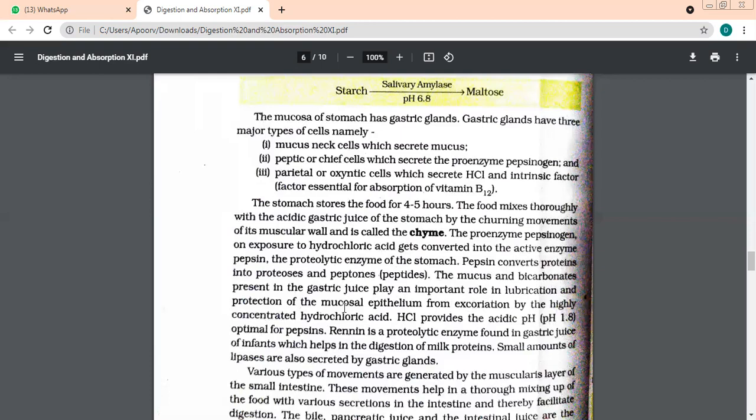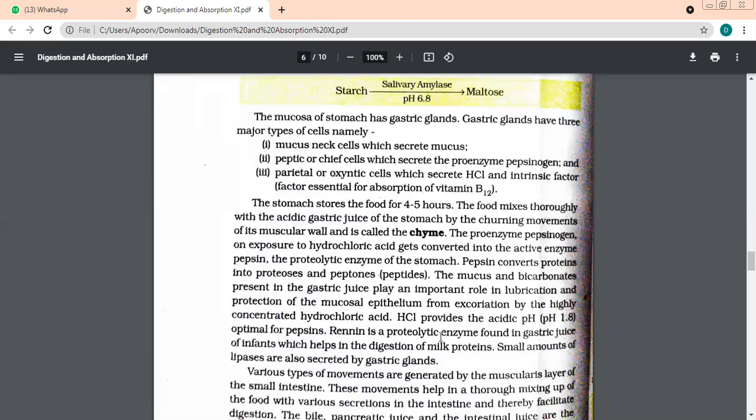The HCl present in the stomach is highly concentrated HCl. It is not dilute HCl. So it can damage the epithelium cells. How does it avoid this, beta? Look at this very carefully. Mucus and bicarbonates. Mucus is helping in lubrication. And bicarbonates and mucus both protect the epithelium layers from damage by concentrated HCl. Why is HCl present in the stomach? Because it has to provide an acidic medium to pepsinogen so that it can convert into pepsin.